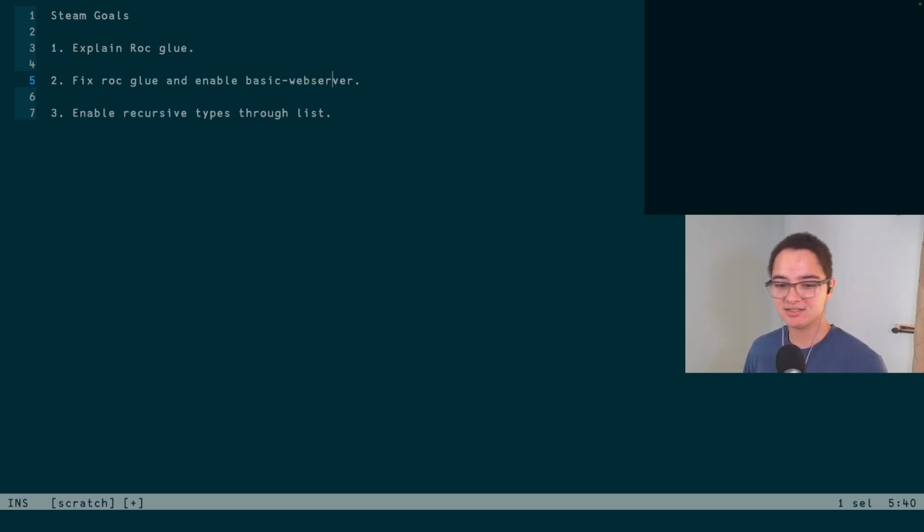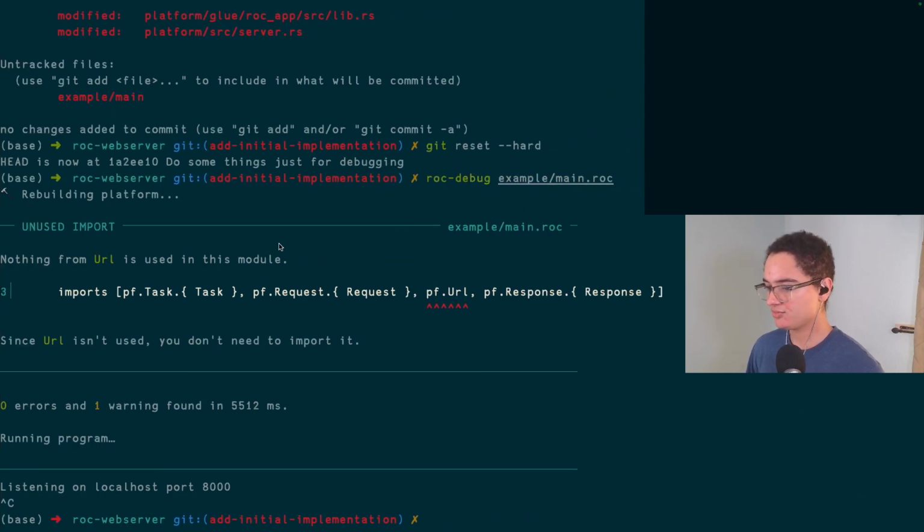That could end up being a huge pain, because types, I don't really know the type system of the compiler, to be honest. I only have interacted with it, so fixing a bug in it will be educational, not just for viewers, but also for myself. And so with that, I guess we can just jump right in and go straight for trying to explain Roc Glue. So I guess I'll start by just running an example.